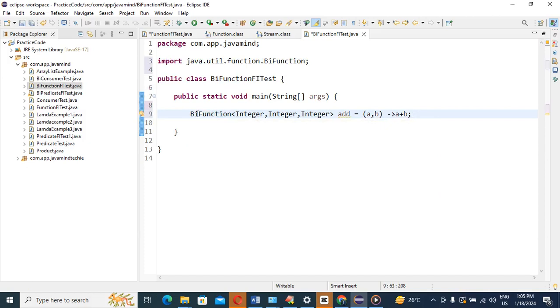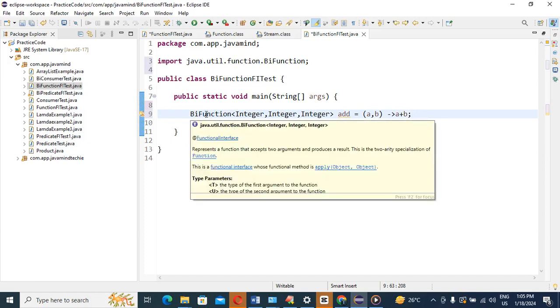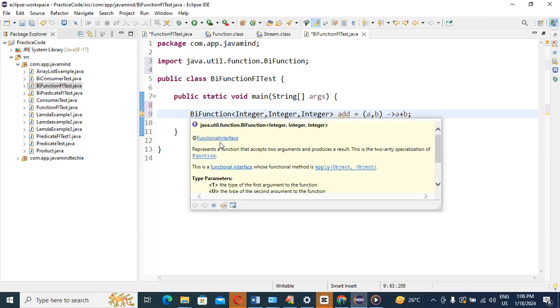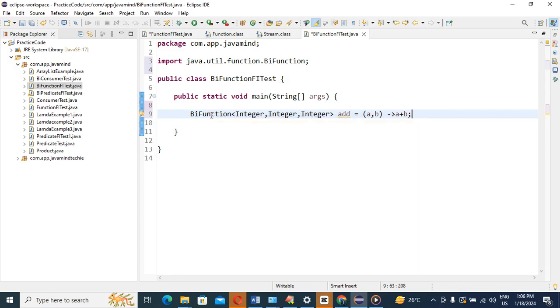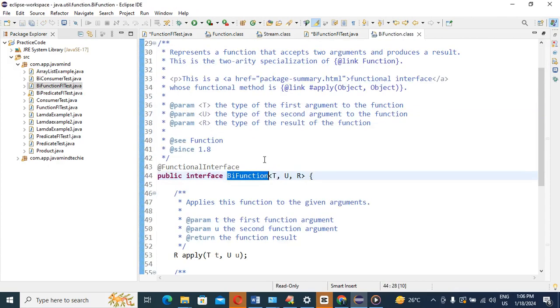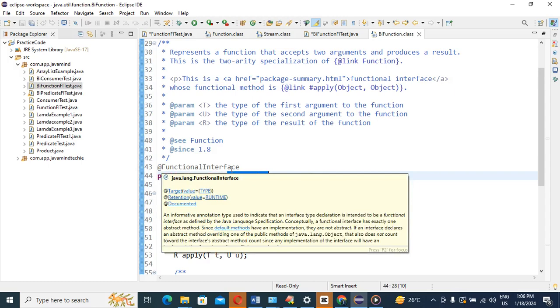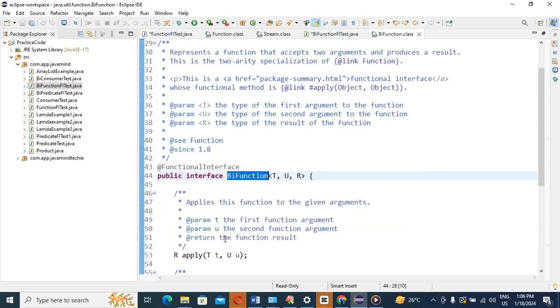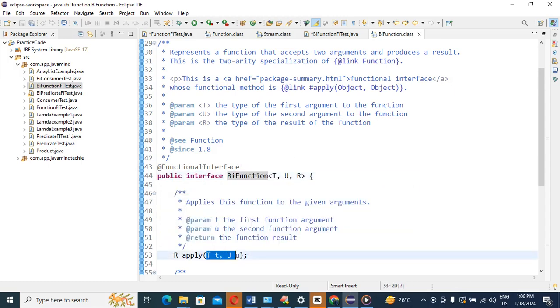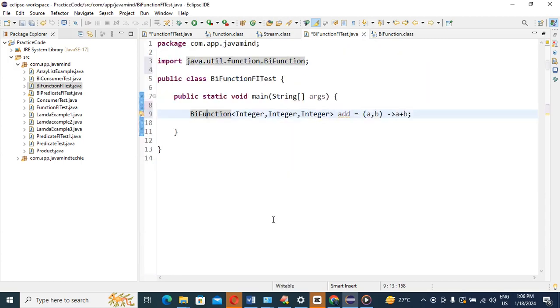See, first you can see here, BiFunction is a functional interface, yes or no? It expects two arguments with the apply method, yes or no? Okay, go inside the implementation. See what I mean, same thing here, right? So this is a functional interface only. It takes two arguments as input, one as the return type. That's why, guys, I have written it that way. So it expects two arguments.